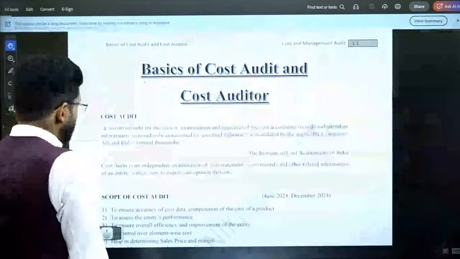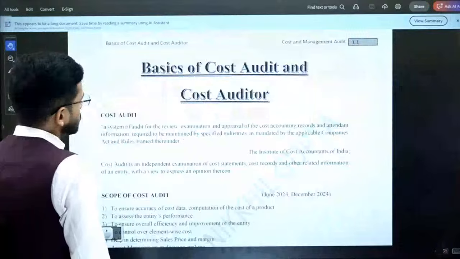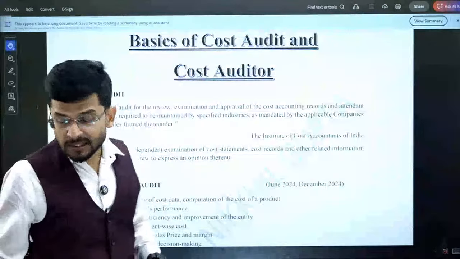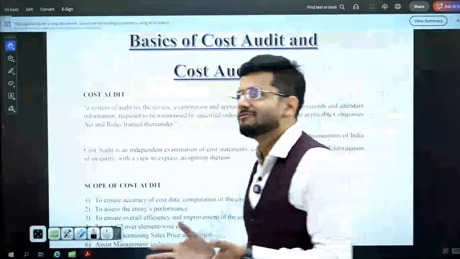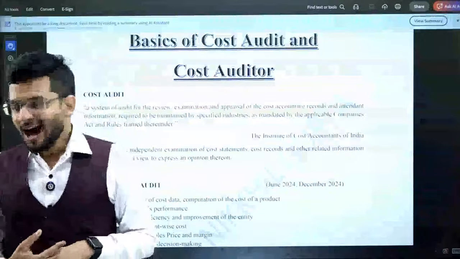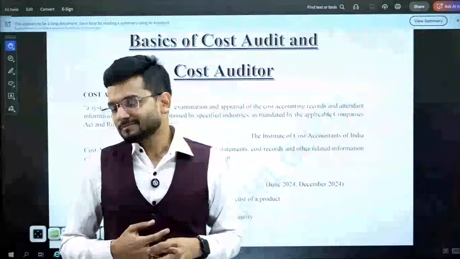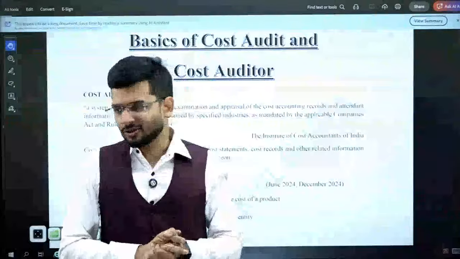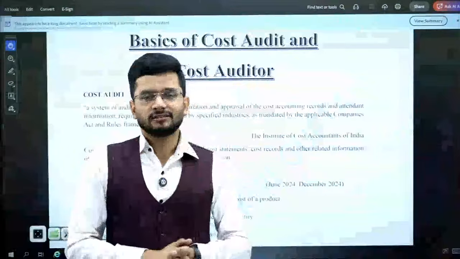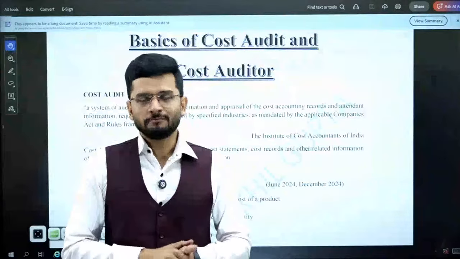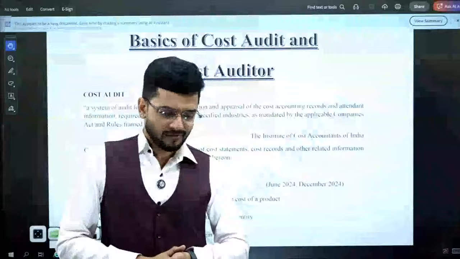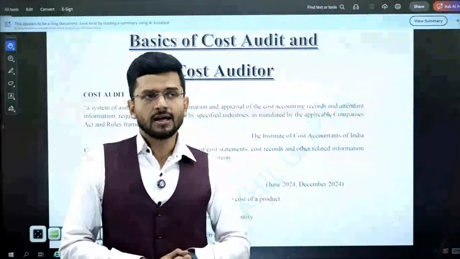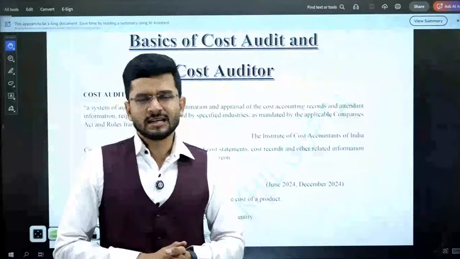And yes, cost audit is definitely one of the most important chapters, the most important subject of your syllabus. And cost audit is somewhere connected to us as well. How is cost audit connected to us? Before I start about cost audit, let me tell you a very frank confession. A teacher is confessing to the students, because we are starting the cost audit marathon batch today. A very frank confession, guys.